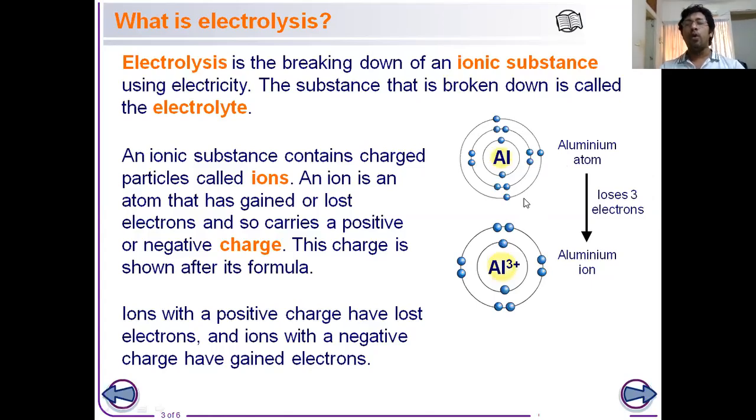When it forms a bond with a non-metal like chlorine or any other non-metal, these 3 electrons will be lost, so it will be transformed into positive charge. On the other hand, non-metals have the tendency of gaining electrons, so they will be transformed into negative charge. So we can understand that the ionic compound contains positively charged metal and negatively charged non-metals.